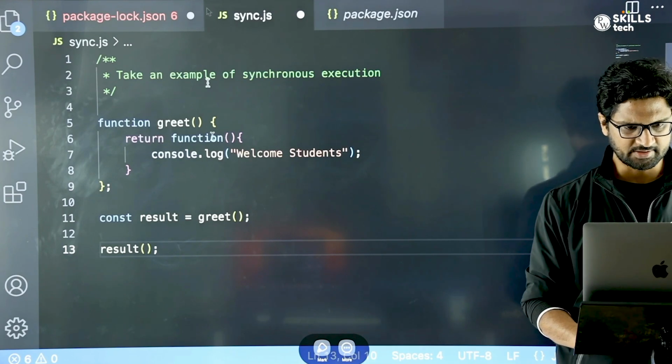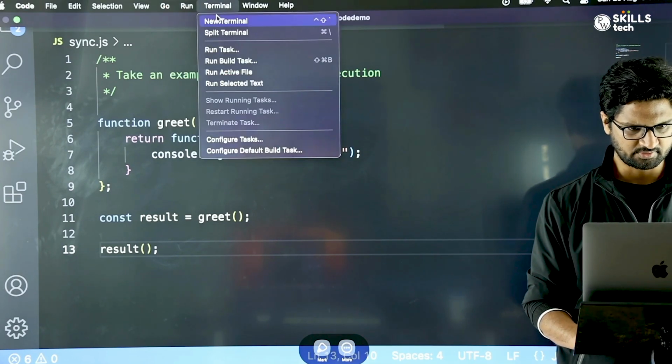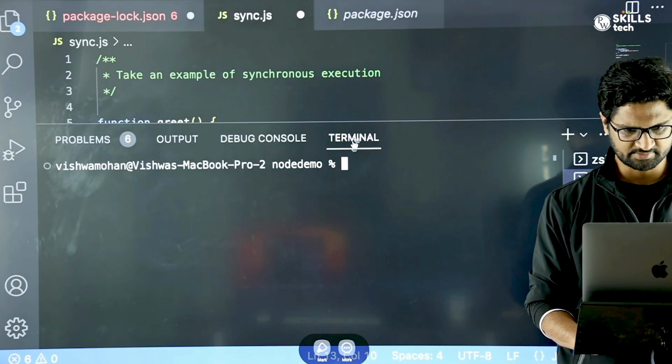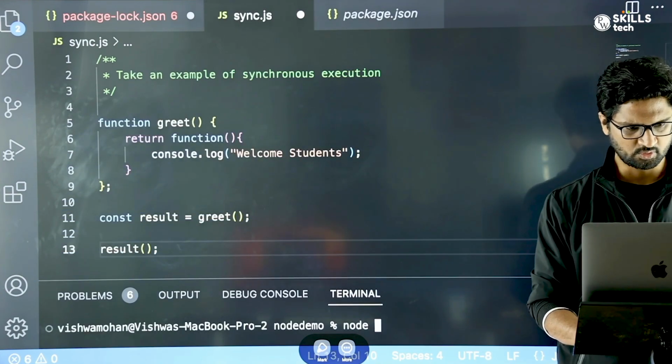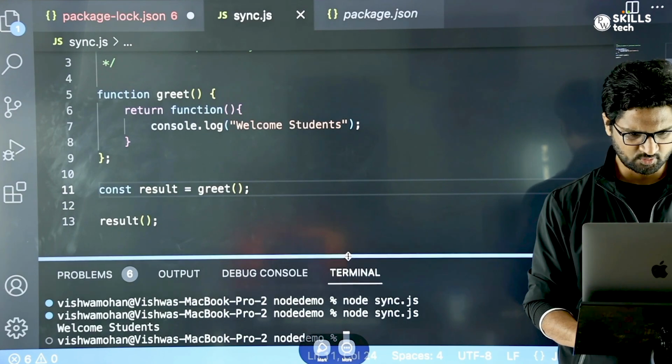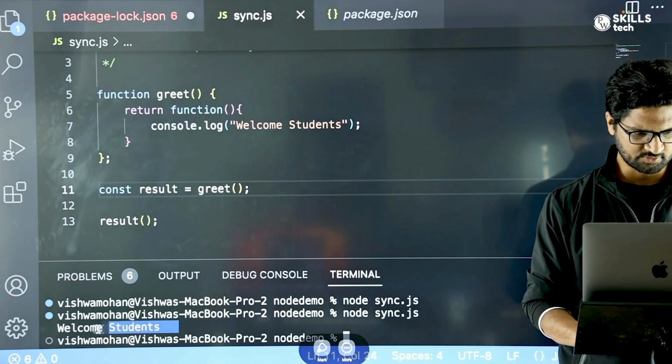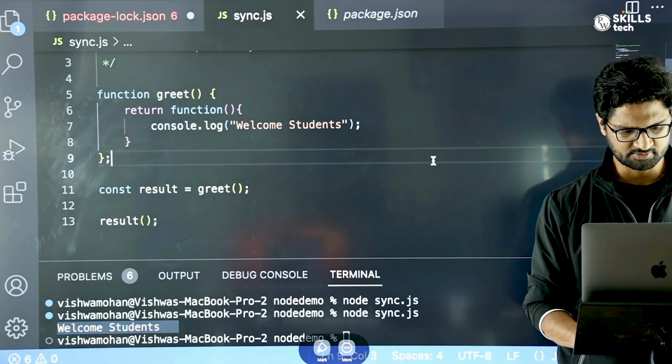If I have to run this, I go to the terminal and simply say node sync.js. If I execute this, it prints welcome students, right? That's what it does, it prints welcome students.